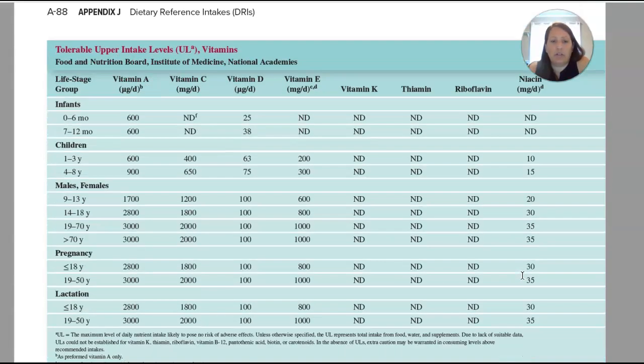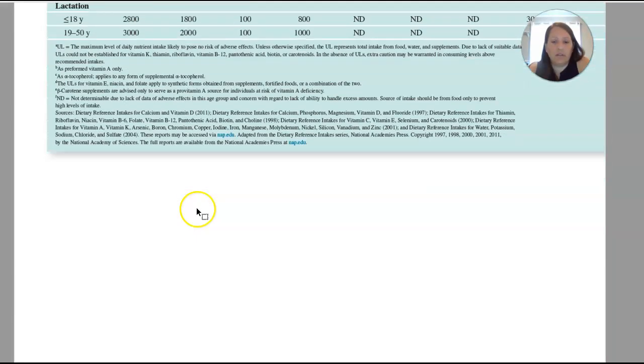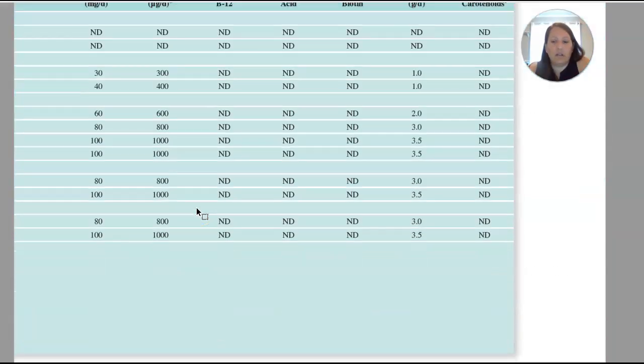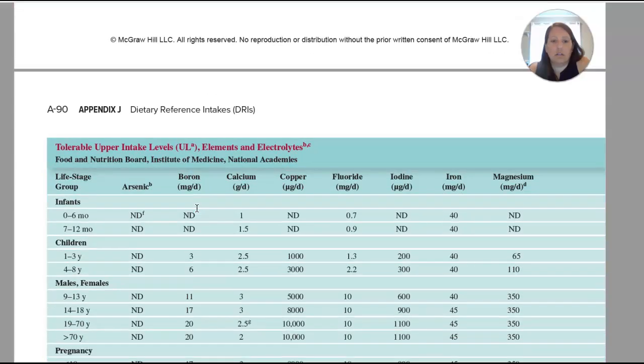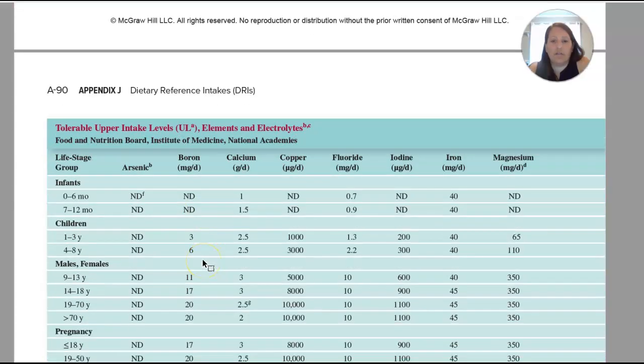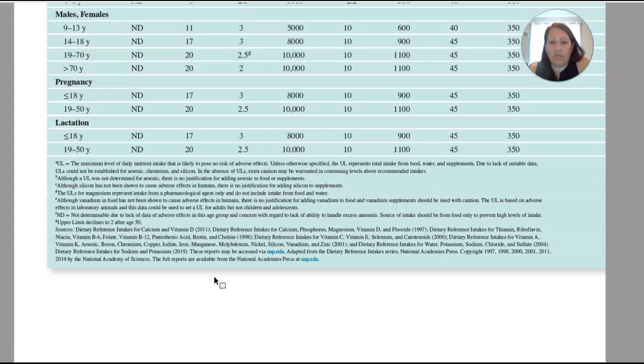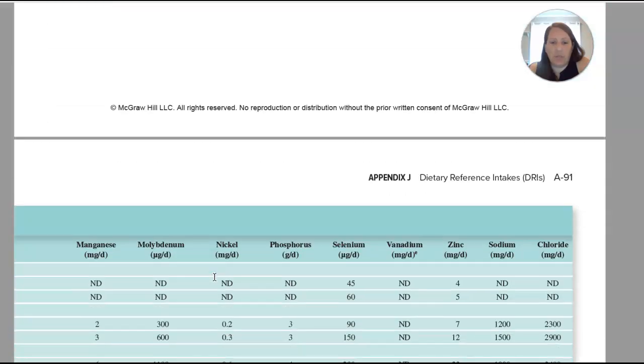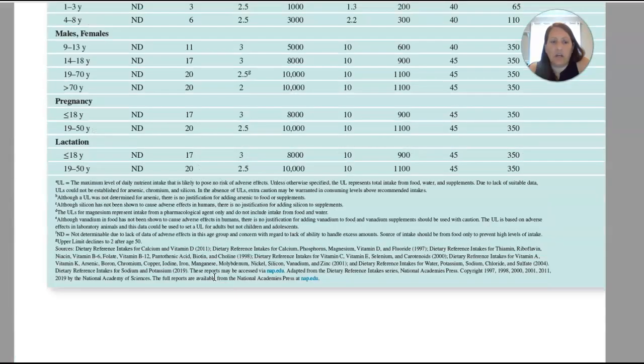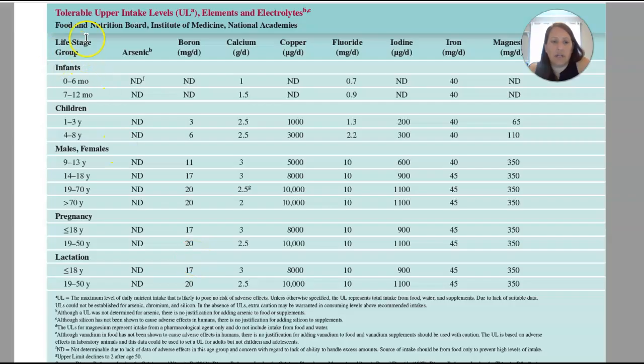And then we also have the UL, so upper limits of vitamins and upper limits of elements and electrolytes. Okay, so you'll have to use this as well. I believe I asked you for the upper limit of a couple of different things. And again, these are life stage dependent, so make sure you're paying attention to age and gender.